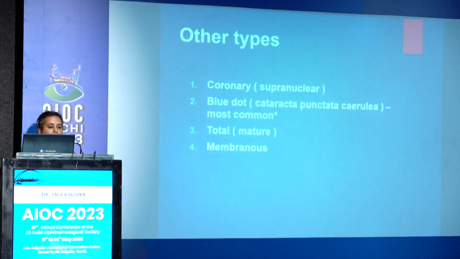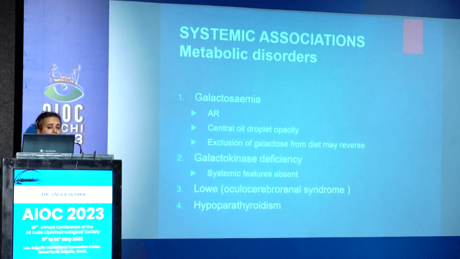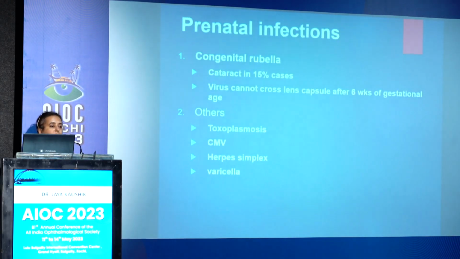The other types of cataract may be coronary, blue dot, total, or membranous cataracts. These are the various types of cataracts. Systemic associations in the form of metabolic disorders are one of the most important causes of cataract: galactosemia, galactokinase deficiency, oculocerebrorenal syndrome, or hypoparathyroidism. So we need to investigate any pediatric case accordingly.